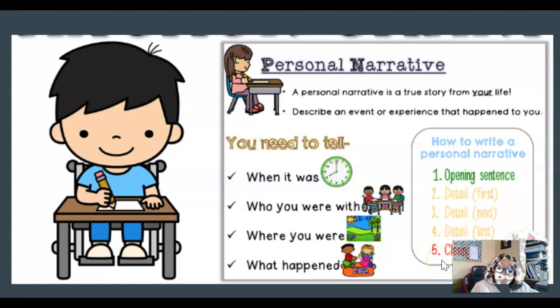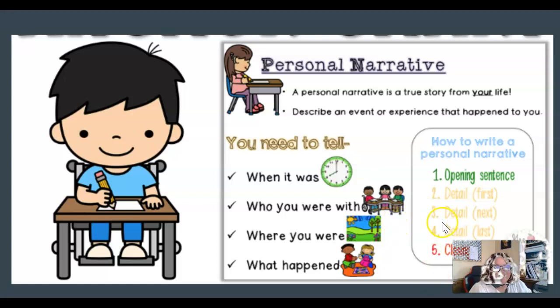Now, for today's rough draft story that you are writing, today and tomorrow, we're only going to focus on your story. We're not going to worry about your opening sentence or opening paragraph or your closing paragraph or sentence, okay? All I want you to do is focus on the details.